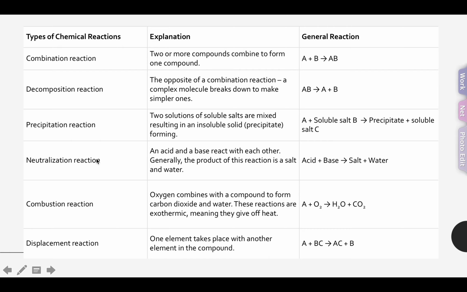And then the neutralization reaction. An acid and base react with each other. Generally, the products of this reaction are a salt and water. So acid plus base equals salt plus water. Then the combustion reaction. Oxygen combines with the compound to form carbon dioxide and water. These reactions are exothermic, meaning they give off heat. So A plus O2 equals H2O plus CO2. And then the displacement reaction, one element takes the place of another element in the compound. So A plus BC equals AC plus B. So here the A took the B's place beside the C.